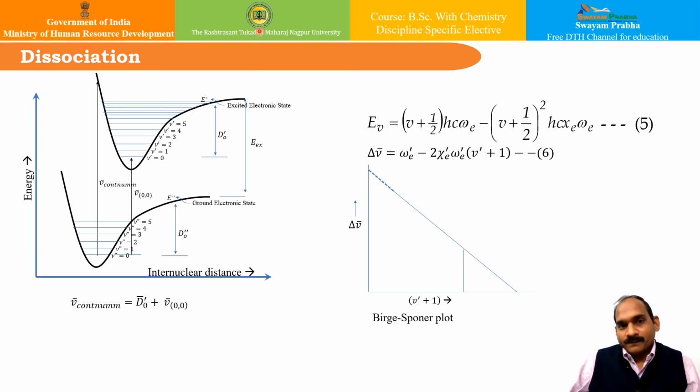So ultimately, what we have seen here is that a molecule absorbs energy in the UV or visible region to such an extent that it crosses this bonding continuum and leads to the further breakage or cleavage of the bond. This is the phenomenon of dissociation in electronic spectroscopy.